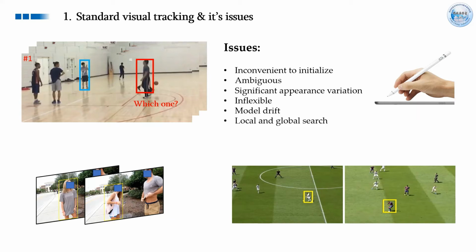Besides, when we want to track the specified target object, it is also not flexible enough to only use a bounding box. For example, if we want to track the player who controls the ball, the player may always change. It is nearly an impossible task for bounding box-based visual tracking. Last but not least, current trackers are also easily influenced by model drift, local versus global search, and so on.